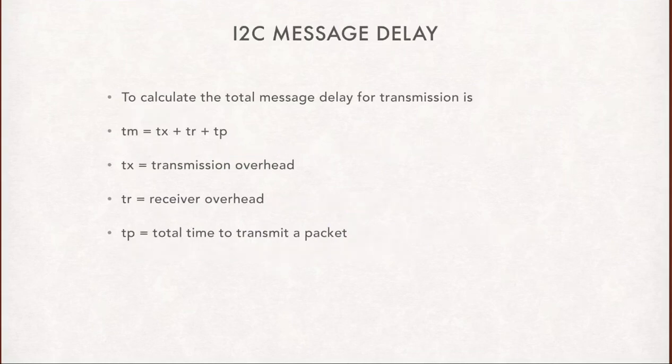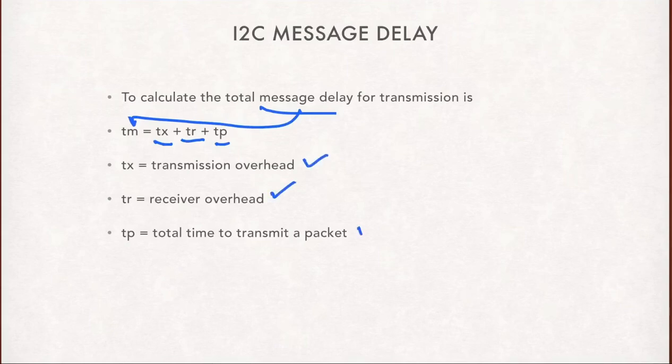Now, how can we calculate the delay? How is the delay calculated in the I2C bus? It depends mainly on three parameters: TX, TR, and TP. The total message delay is TM. TX is the transmission overhead, TR is the receiver overhead, and TP is the total time to transmit a packet. So that is the formula.